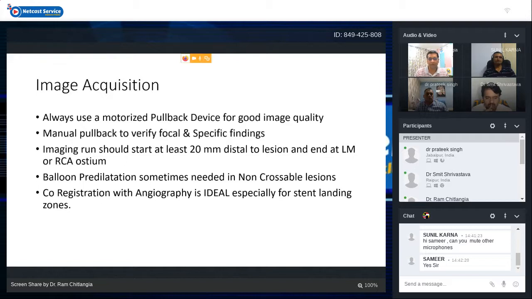Sometimes we are unable to cross the IVUS catheter, whose crossing profile is around 2.6 or 2.8 French. We may need balloon predilatation for a non-crossable lesion, because otherwise it is difficult to pass the IVUS catheter across these lesions. And co-registration with angiography is an ideal tool, especially when we want to plan the stent landing zones. So it is a good thing if we have co-registration with angiography in our cath lab.